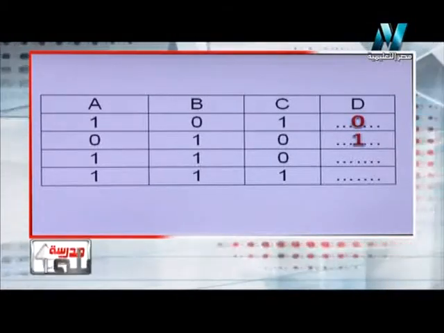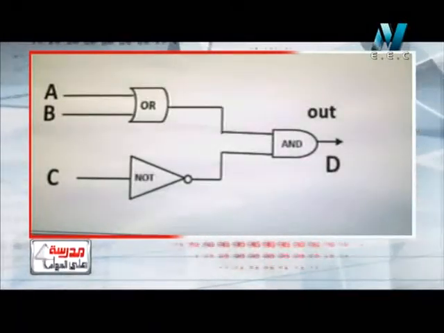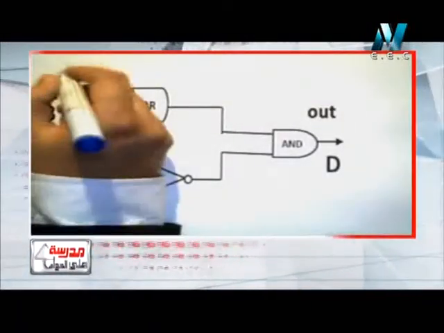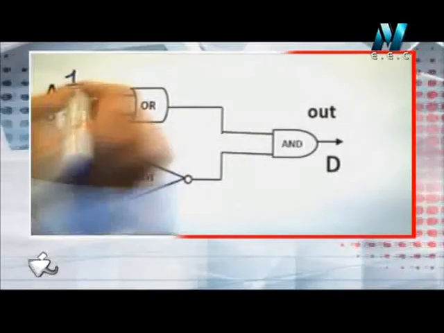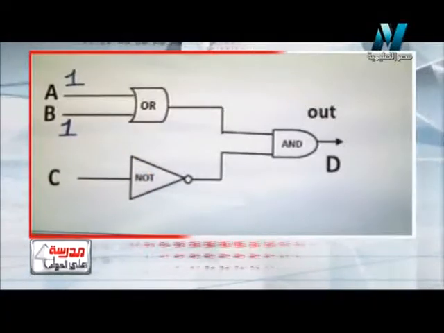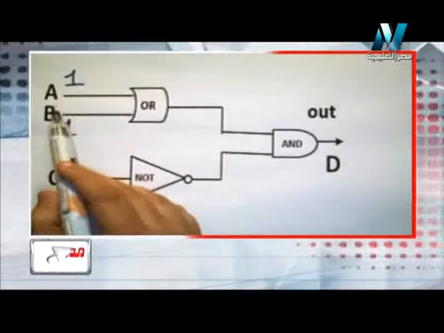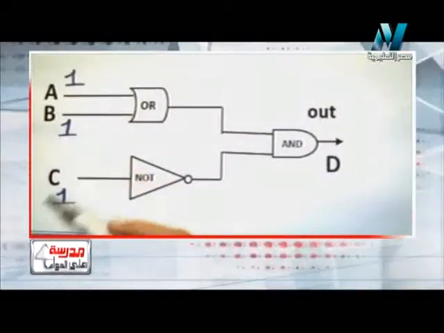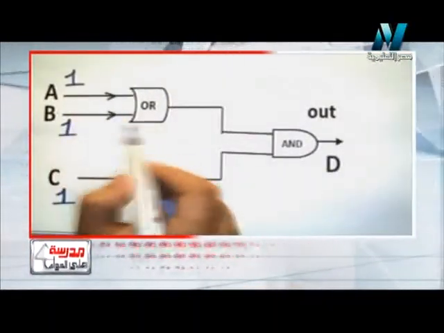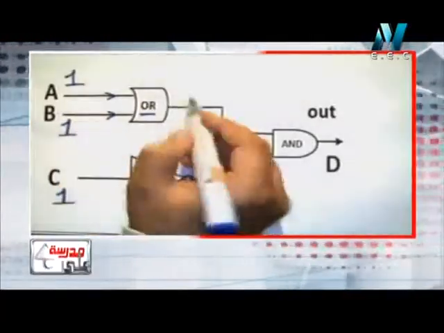And then he gave me two inputs. A is 1, B is 1, and C is 0. What will be the answer? Let's move. So we have three inputs, A, B, C. The two inputs for the OR gate will be 1 and 1. So the output must be 1.